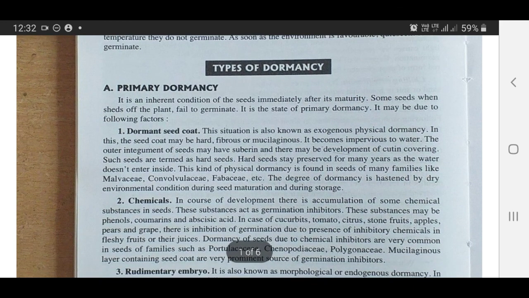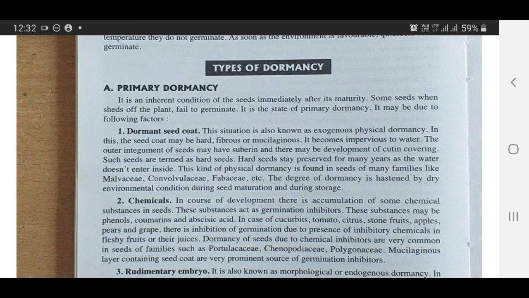Types of dormancy. There are two types of dormancy, that is primary dormancy and secondary dormancy. Primary dormancy is an inherent condition of the seeds immediately after their maturity. Some seeds, when set off the plant, fail to germinate. This is the state of primary dormancy. It may be due to the following factors.